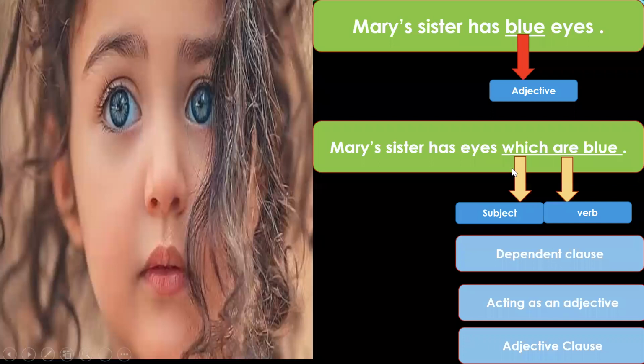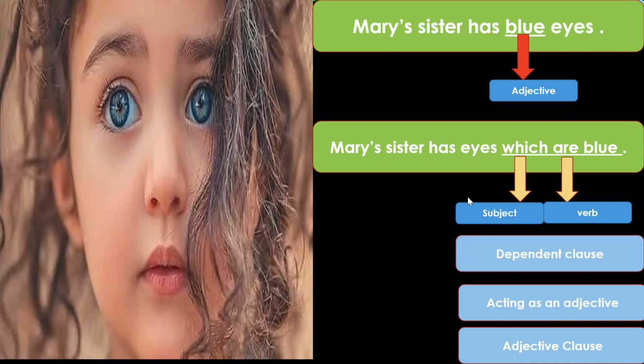Because we know it is describing the eyes of Mary's sister, therefore it is an adjective clause. So noun clause we know already. I have told you how to identify a noun clause by asking the question of the verb, and how the noun clause acts as a subject, acts as an object to the verb, acts as an object to the preposition.